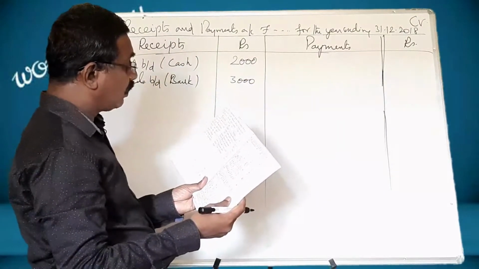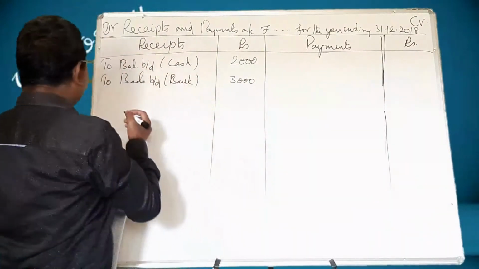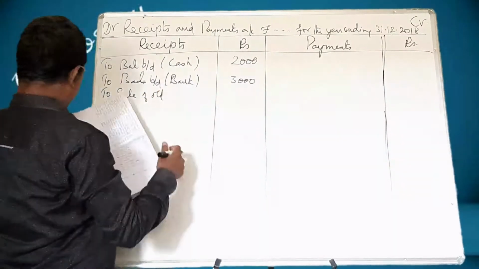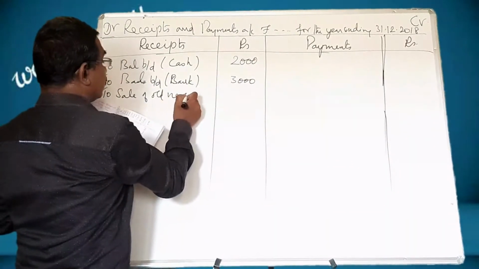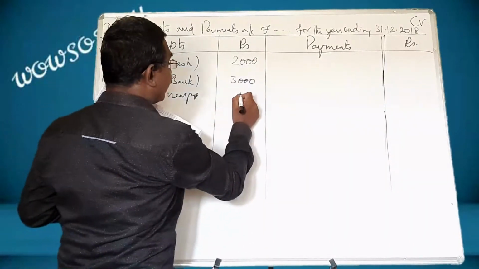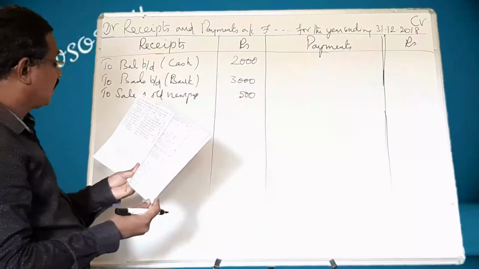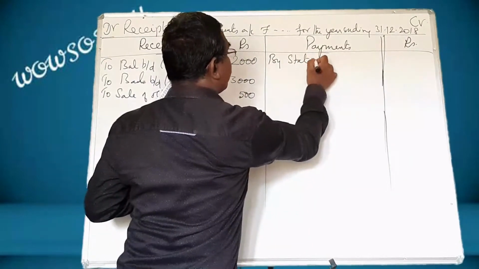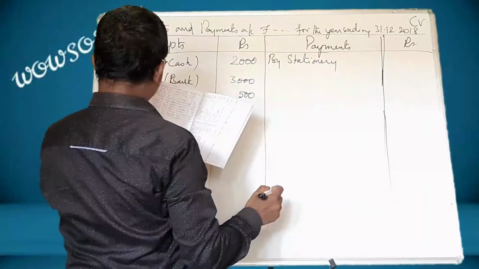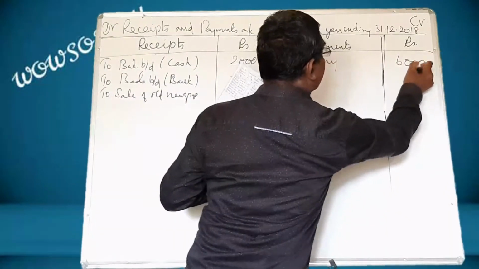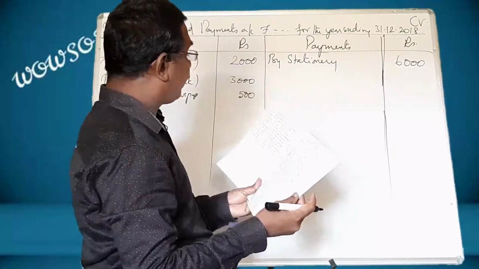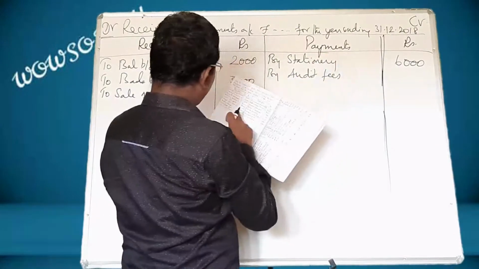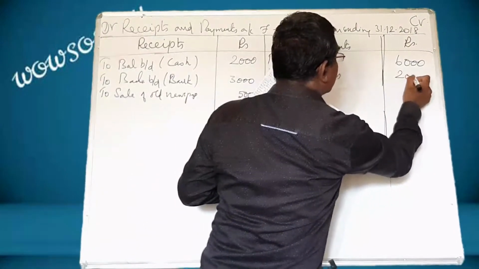And next, sale of old newspapers. It is an income, so we have to write it in the receipts side. To sale of old newspapers. What is that amount? 500. And the next one, stationery purchase. It is a payment, so I write it here by stationery. What is that amount? 6,000. And audit fees paid, by audit fees. It is a payment, audit fees. What is that amount? 2,000. I write it here, 2,000.